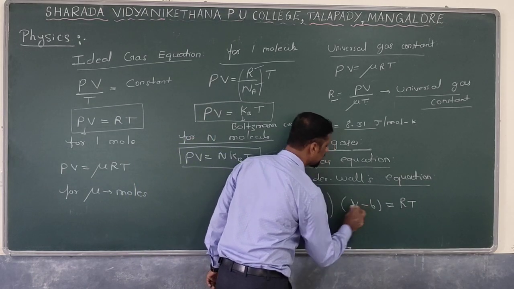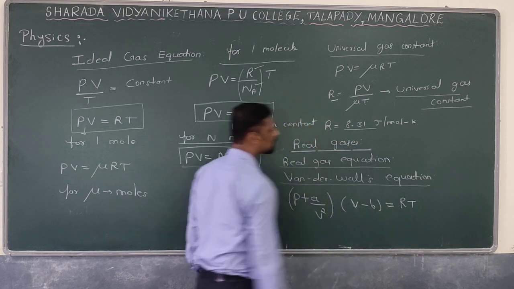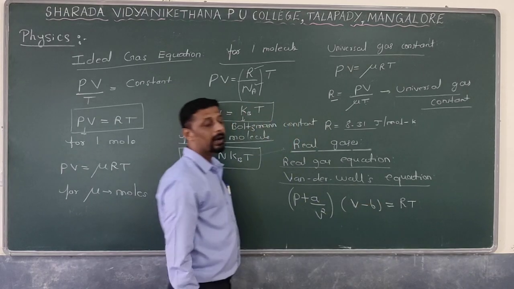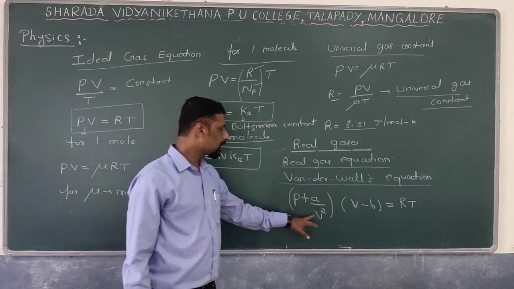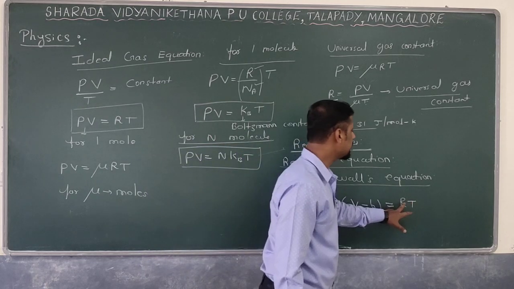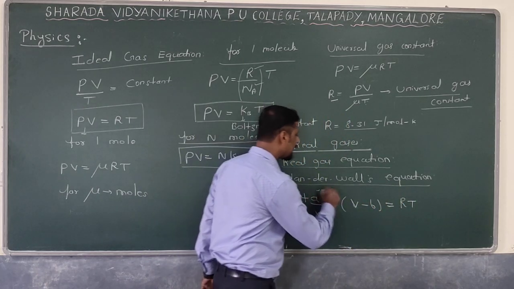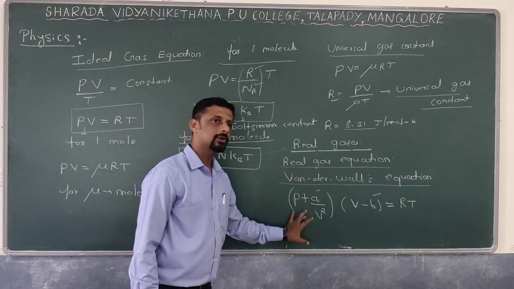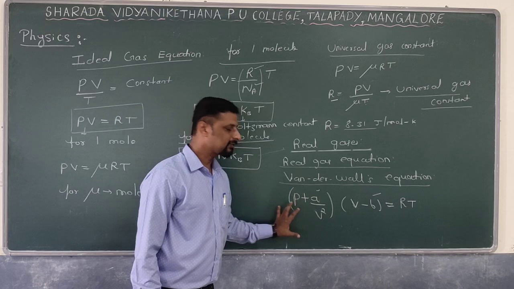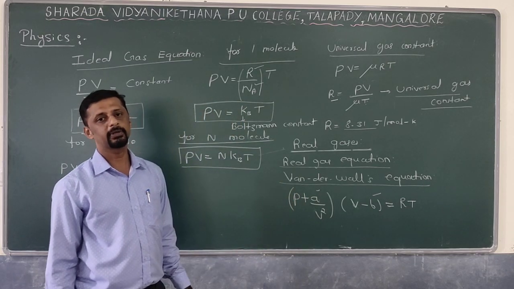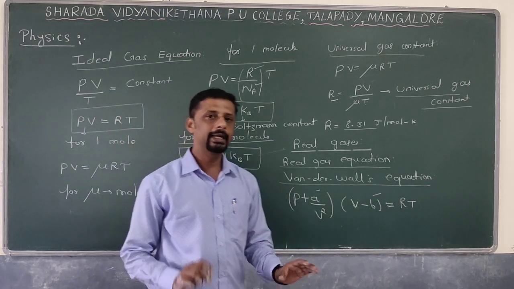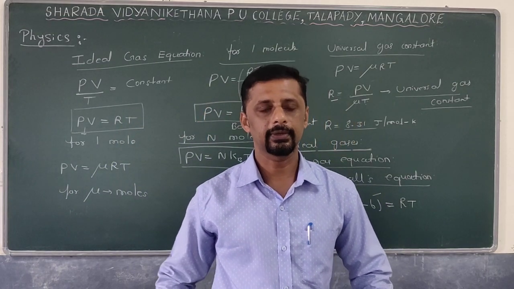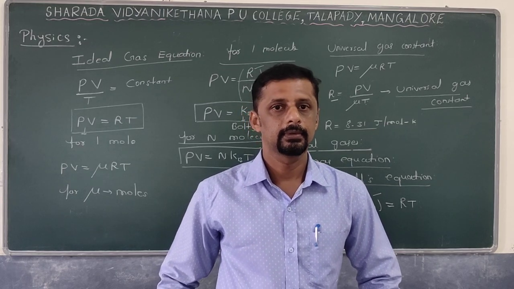P plus a by V square, into V minus b, is equal to RT for 1 mole of a gas, where a and b are Van der Waals constants. The remaining terms you already know: pressure, volume, as well as what? Temperature and universal gas constant, where a and b are called Van der Waals constants. This equation is formulated by considering that there exists what? Weak intermolecular force of attraction between the gas molecules. So this is about the ideal gas equation as well as the real gas equation, which is also called the Van der Waals equation.